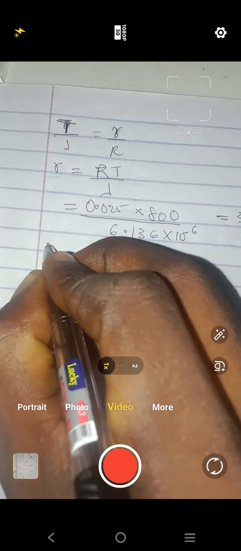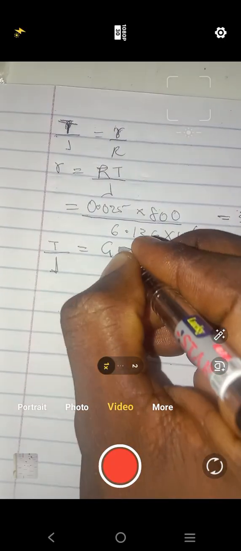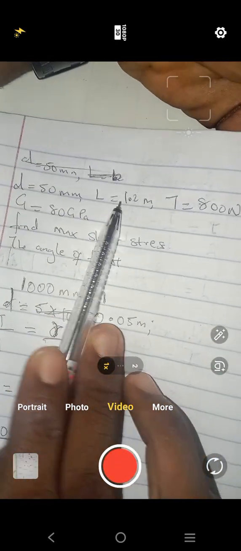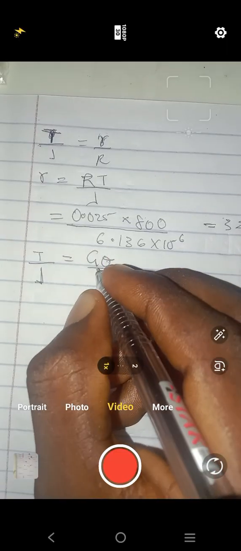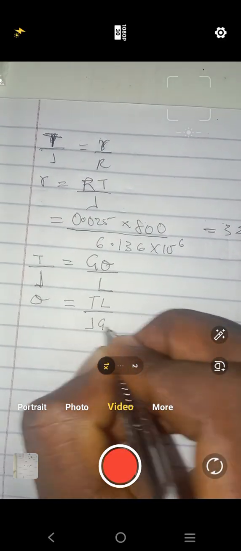Now we were asked to find the angle of twist also. To find the angle of twist, we have to use the second relationship: T over J is equal to G times theta over L, right? We're given the length of the shaft as 1.25 and we're given G as 80 gigapascal. So we are going to make the angle of twist theta the subject of the formula. At the end of it, theta is equal to T times L over J times G.